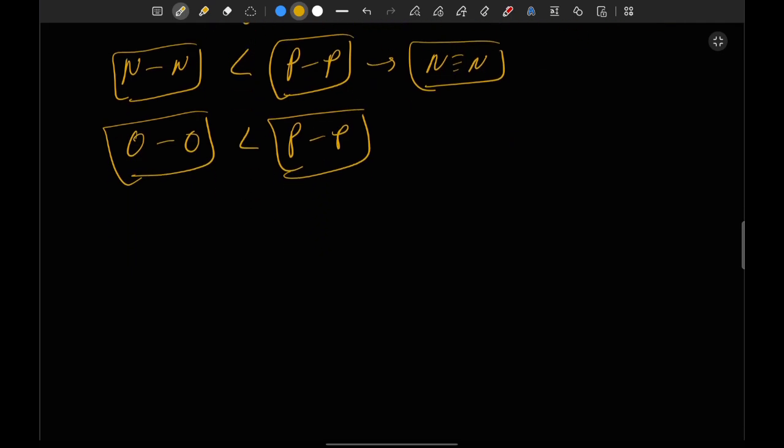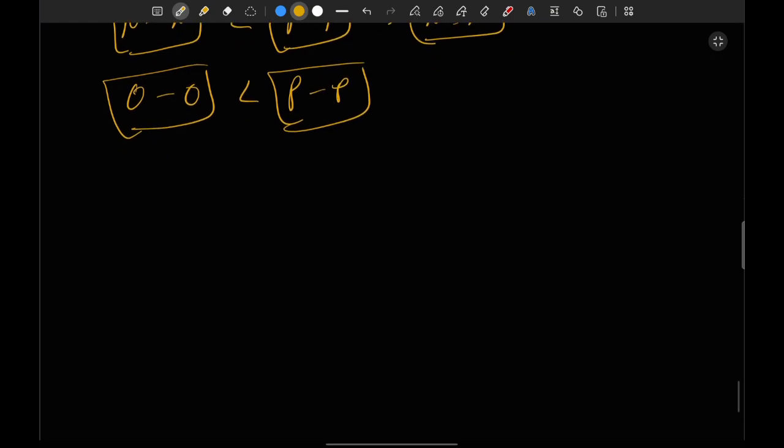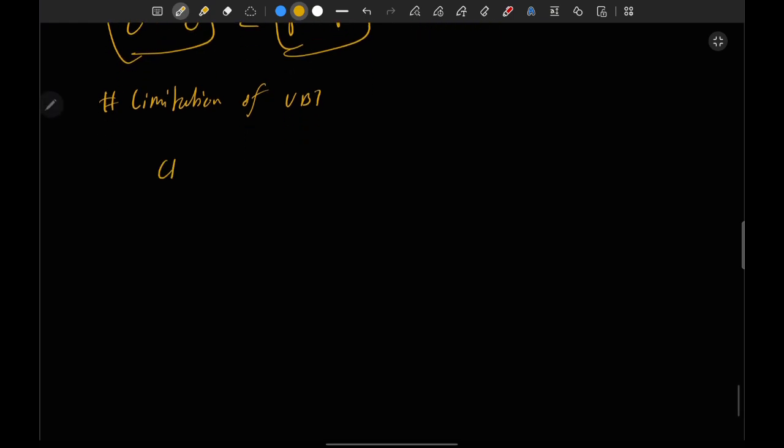Now move to the next and last topic of VBT, which is the limitation of VBT. Most molecules are left unexplained by VBT, because VBT says only pure orbitals are going to make bonds. If that point is absolutely correct, then for a molecule of CH4, which has four bonds, all four C-H bonds must be identical.